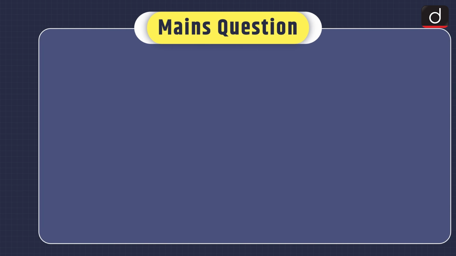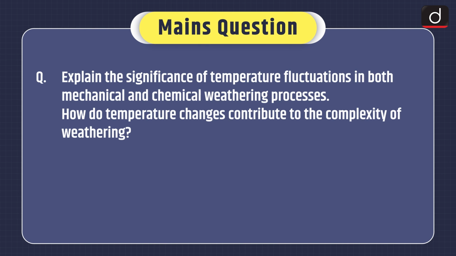And now mains question. Explain the significance of temperature fluctuations in both mechanical and chemical weathering processes. How do temperature changes contribute to the complexity of weathering?